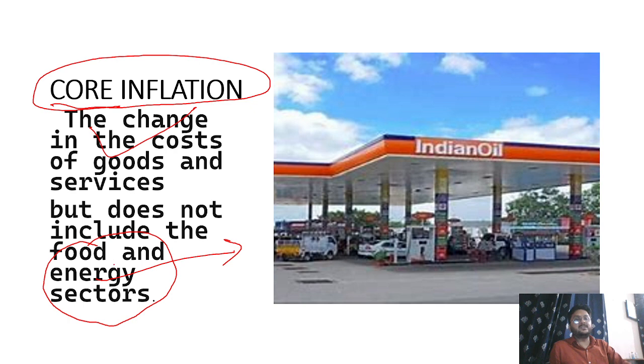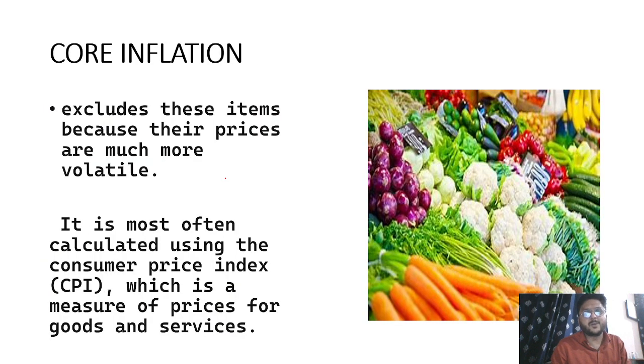Why? What is the reason? Because food and energy are volatile variables, their prices change frequently, and that brings instability. So unstable variables are deducted from the inflation calculation, and the remaining figure is called core inflation.